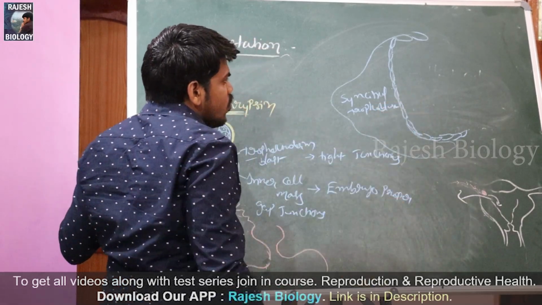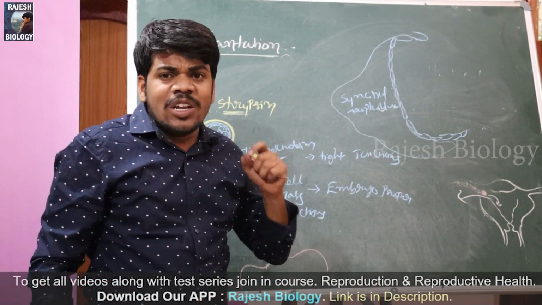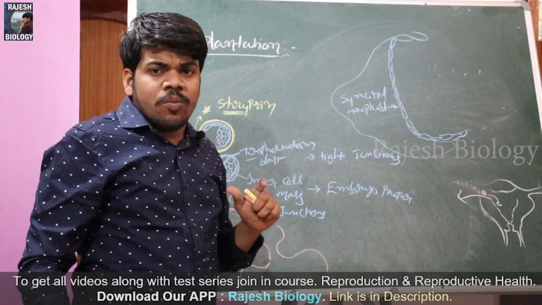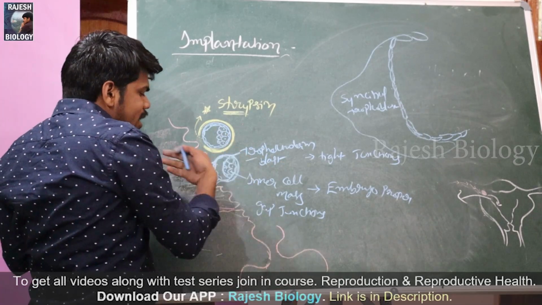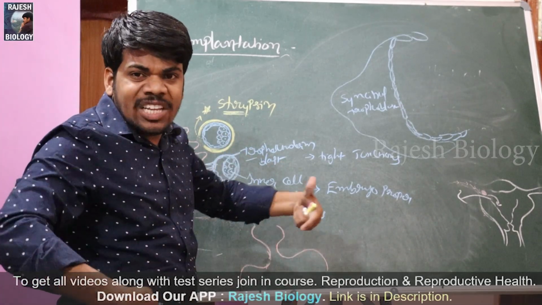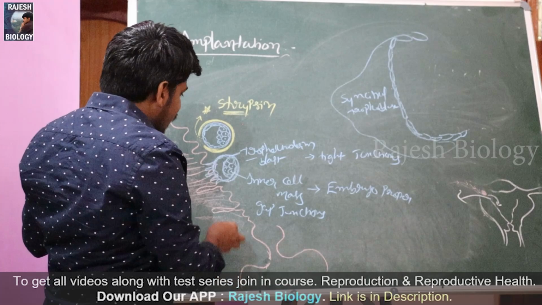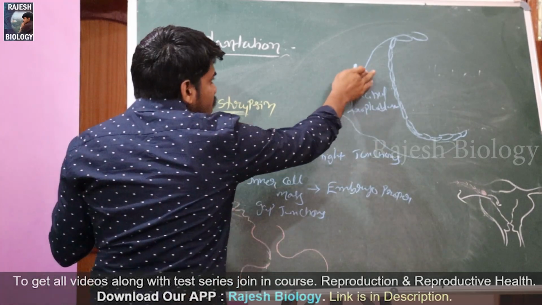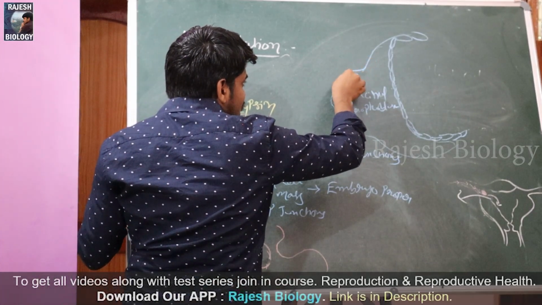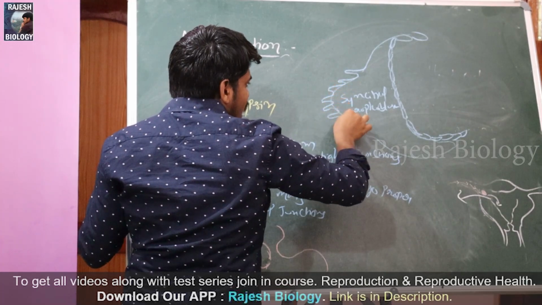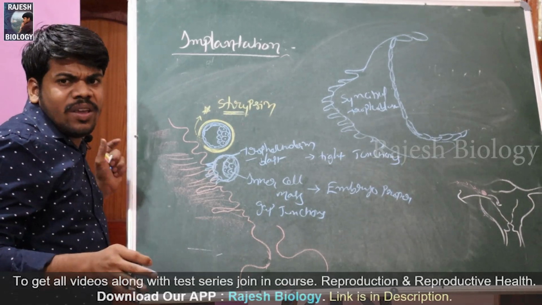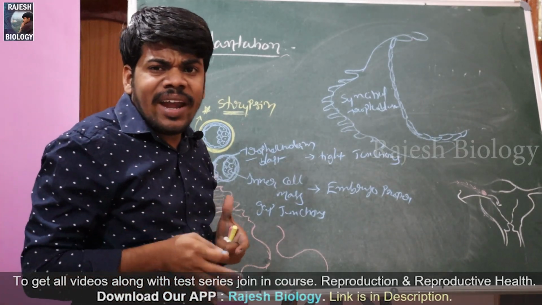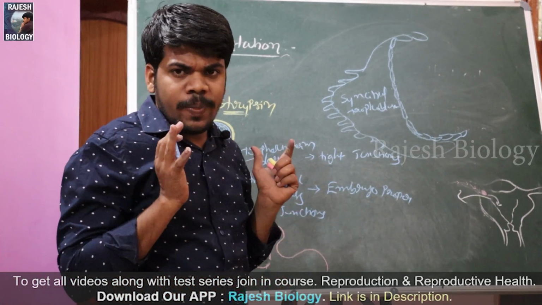The syncytial trophoblast invades into the uterus by forming branches all over, and it forms villi. It is called trophoblastic villi, which helps to invade into the uterine wall of the mother.